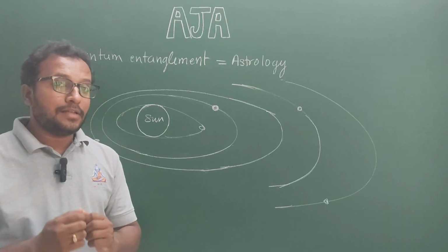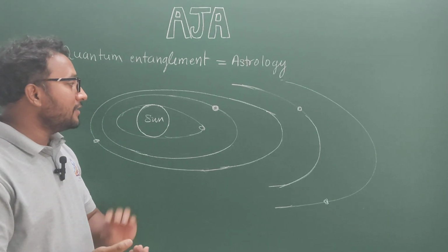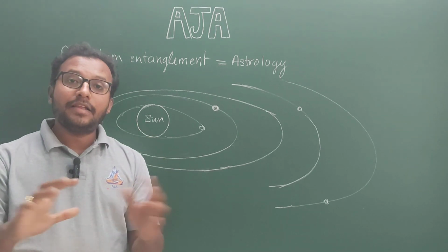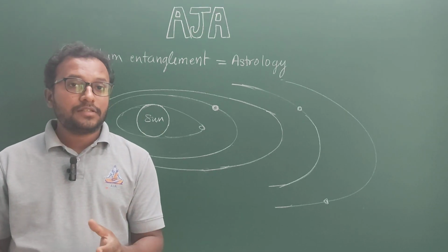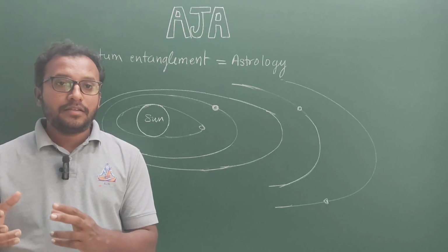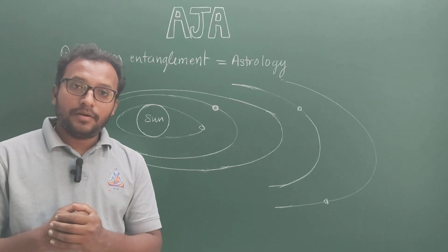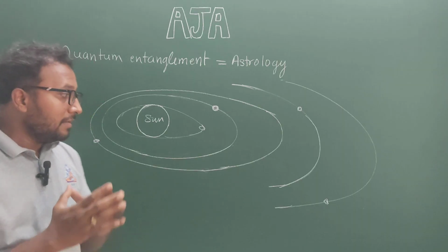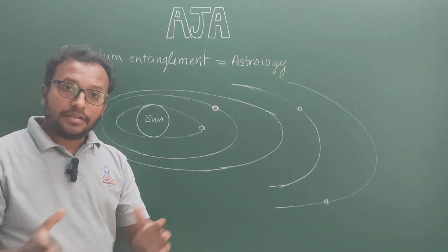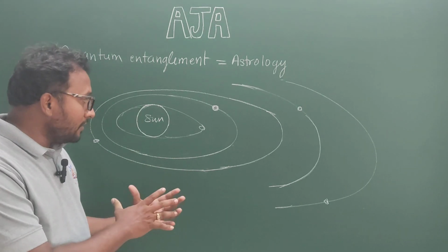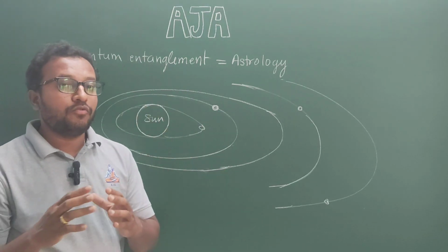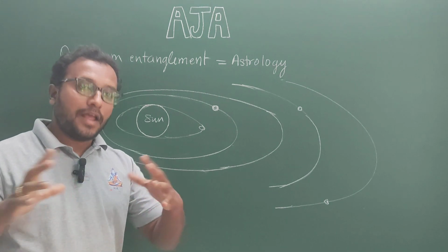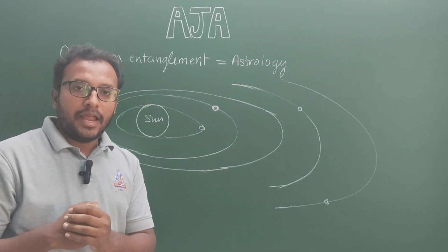So there must be some type of entanglement between these planets and the sun. I'm not saying these planets and the sun are quantum mechanically entangled, because in quantum mechanics, entanglement is described only for small particles like electrons, photons and so on. But the same principle or analogy we can apply here also, because the entire solar system is formed out of one single event. Some type of entanglement between the planets is possible, and that's what astrology is all about.